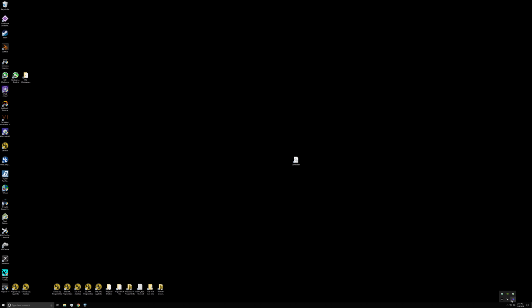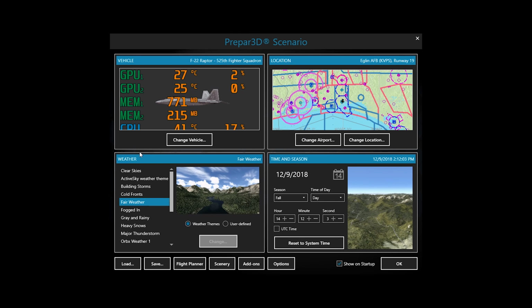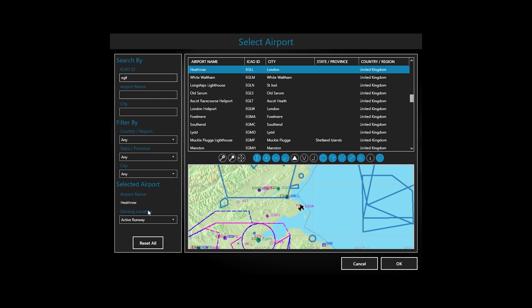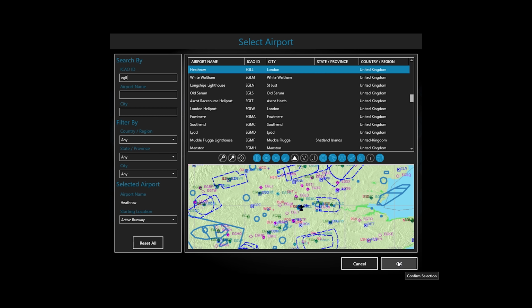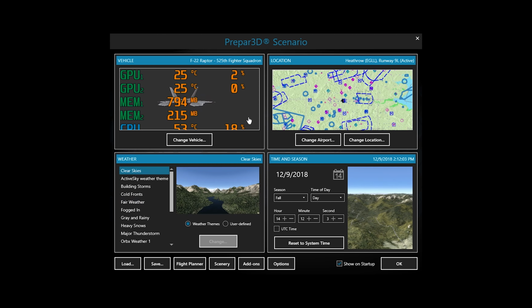Now we've got our MSI loaded here, so we can get our information from that. Let's go ahead and fire up Prepare3D, and then I can show you the difference. Alright, so we're in Prepare3D. We've got our statistical data here. Going to go ahead and change to the same airport we were at before, EGOL, the active runway. Hit OK. Clear weather. And alright, so there we've got the airport loaded. There's our same aircraft, same date and time. And let's go ahead and hit OK, get into the sim.